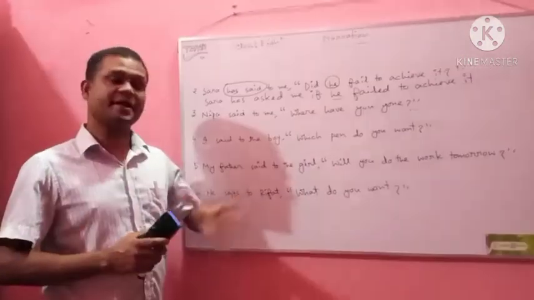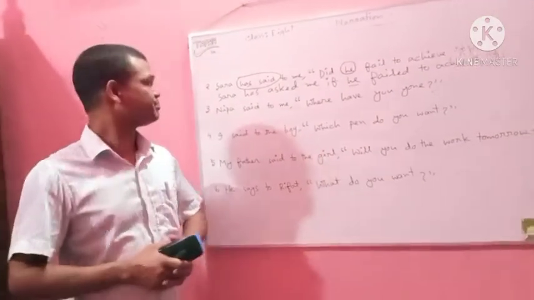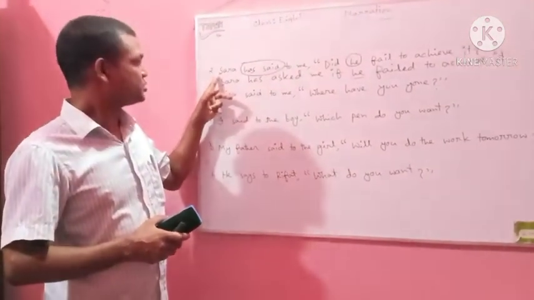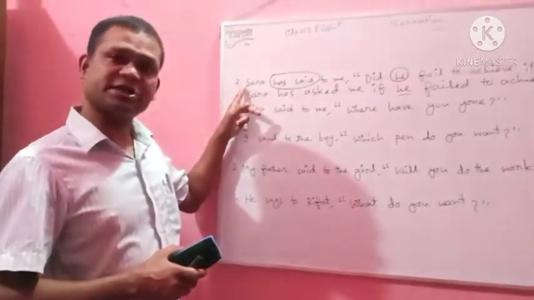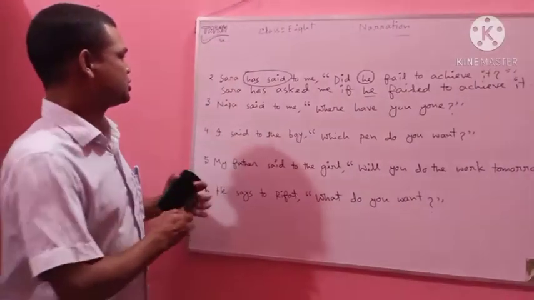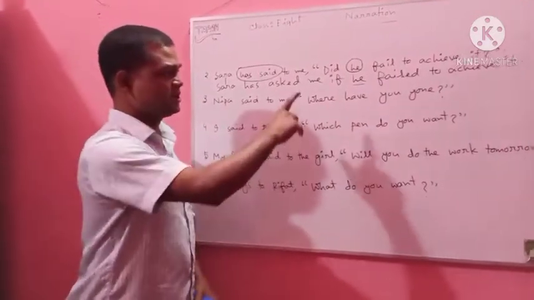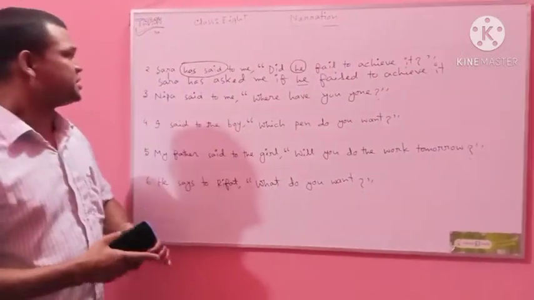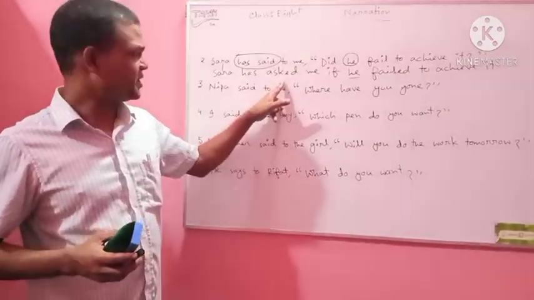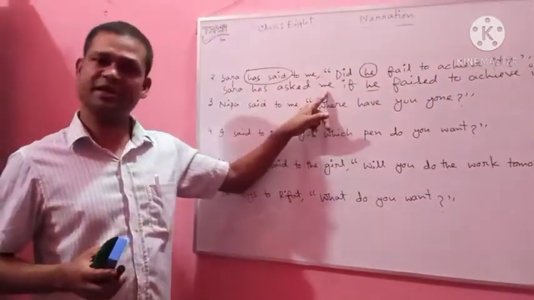So, did he fail to achieve it? This sentence is interrogative. Sarah is the speaker. So, Sarah, this is the subject. There will be no change of subject in the indirect narration. So, Sarah will remain Sarah. Has said. As the reported speech is interrogative, said will be changed to asked. Has asked. After ask, no preposition is used. And that's why Sarah has asked me.